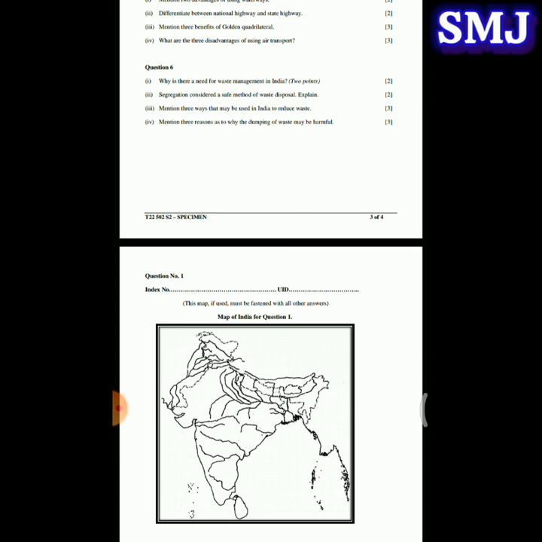Next question, mention any 3 ways that may be used in India to reduce waste. So the 3 easy ways by which waste can be reduced in India are: reduce, reuse and recycle. Next question, mention 3 reasons as to why the dumping of waste may be harmful. The first reason why dumping is harmful is it is responsible for soil contamination; the second reason is it affects human health; and the third one is it contaminates the air also.